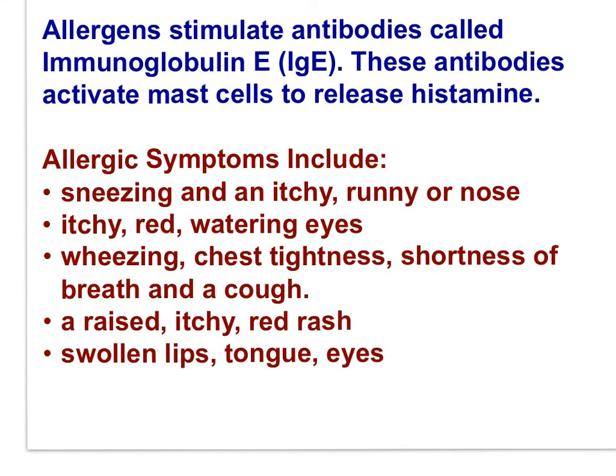Allergens stimulate antibodies called immunoglobulin E. These antibodies activate mast cells to release histamine. Allergic symptoms include sneezing, itchy runny nose, watery eyes, wheezing, chest tightness, shortness of breath and a cough, raised itchy red rash, swollen lips, tongue, or eyes.